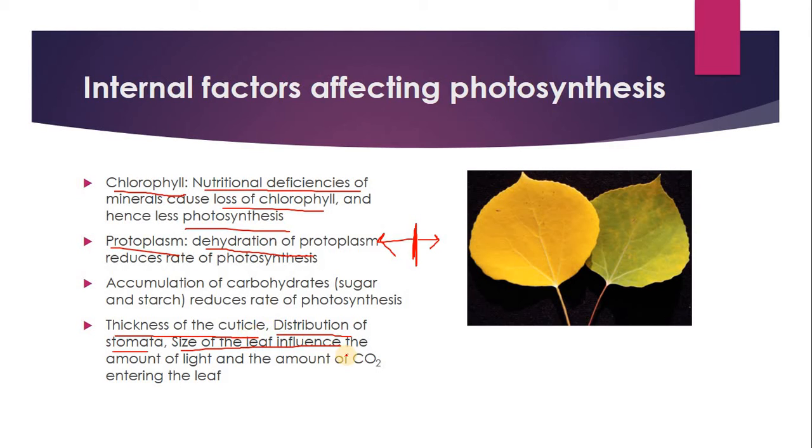So these are a few factors which will influence photosynthesis. Apart from that, there is the amount of light and also the amount of CO2 entering into the leaf. Of course, the amount of light and CO2 are affected by the thickness of the cuticle, the distribution of stomata, and the size of the leaf. All these factors, both internal and external, affect the rate of photosynthesis.